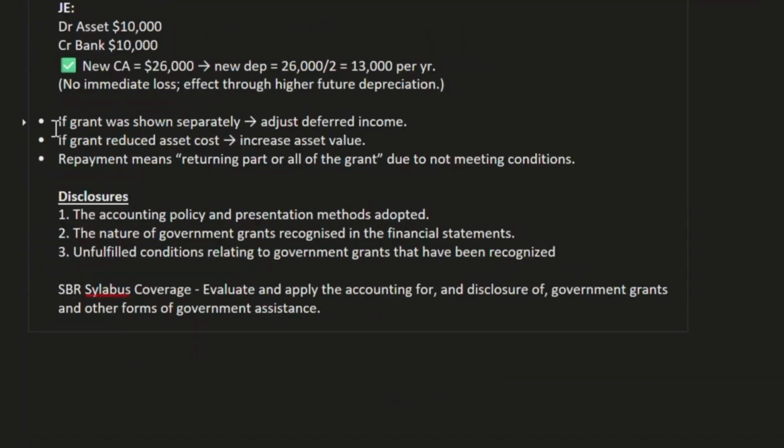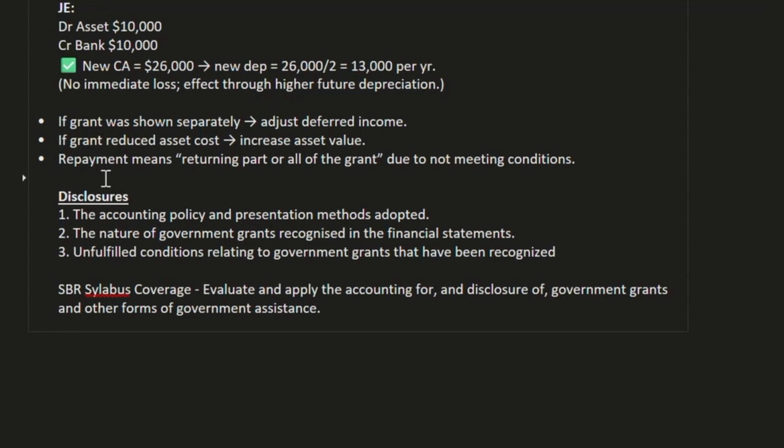Now, if the grant was shown separately, adjust deferred income. If the grant reduced asset cost, increase asset value. Repayment means returning part or all of the grant due to not meeting a condition. So whenever we have not met the condition, we need to repay the grant amount.